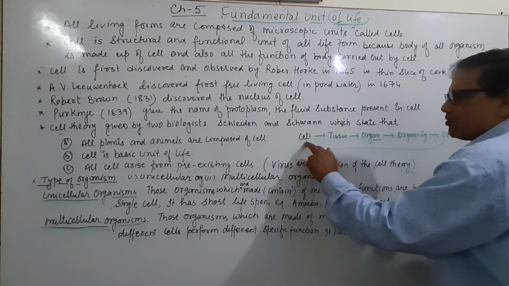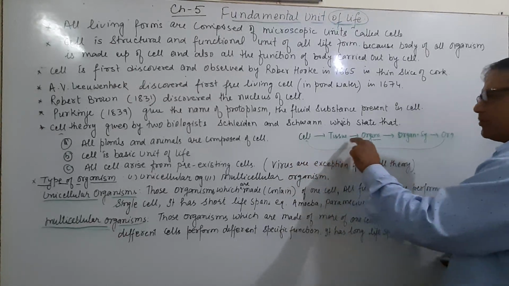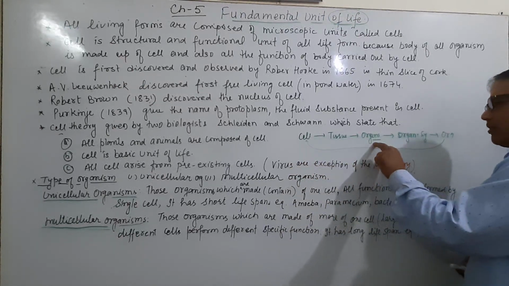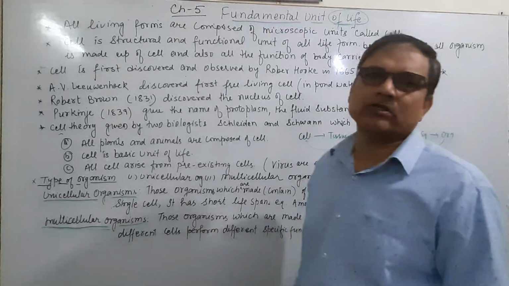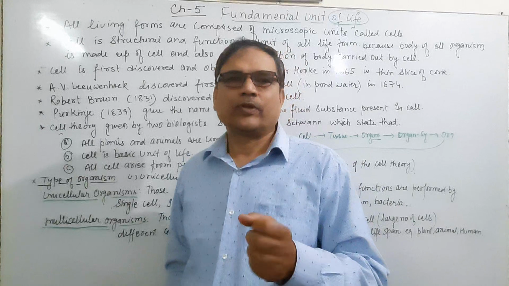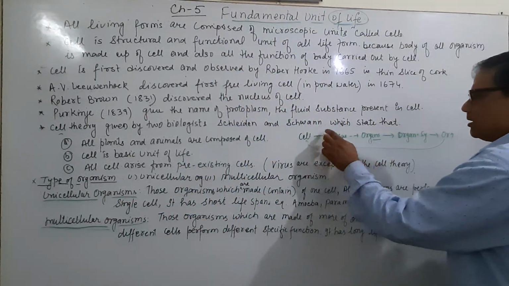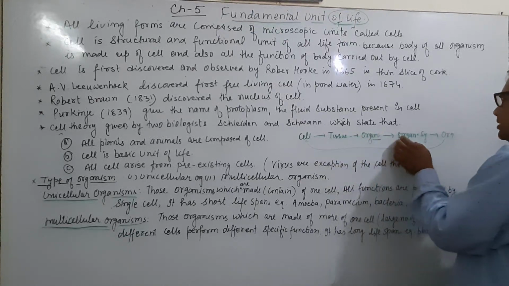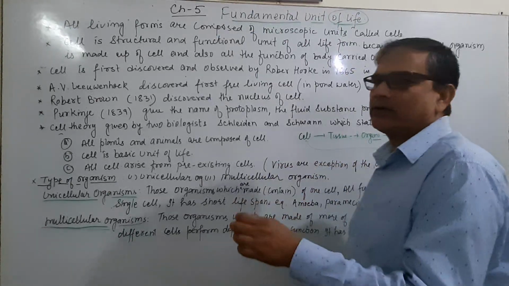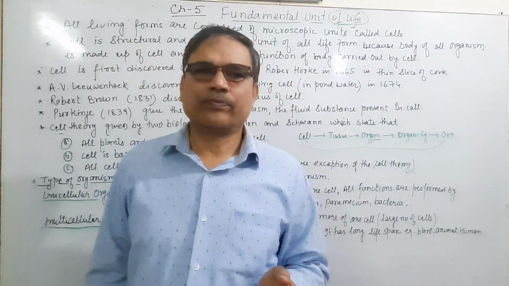Why? If the cell is not present in the body, then tissue will not form. If tissue will not form, then organs will not form, and then the system will not form. If the system will not form, then there is no formation of an organism. It means, therefore, if any chain will break, either organs, tissue, organ system, any chain will break, then the organism cannot survive.